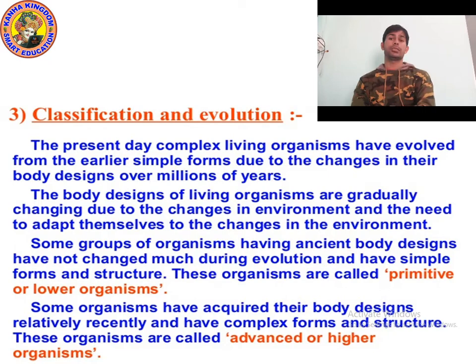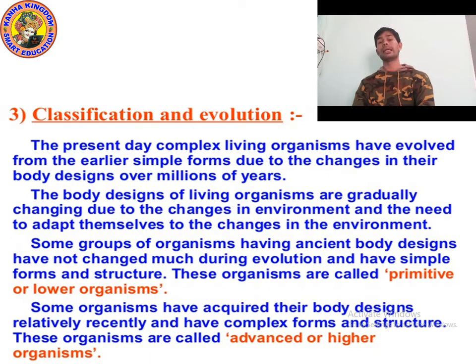Okay, kids, next topic is classification and evolution. As you know, present-day complex living organisms have evolved from earlier simple forms due to changes in their body design over millions of years. Millions of years ago, there were only simple, unicellular organisms on the earth.